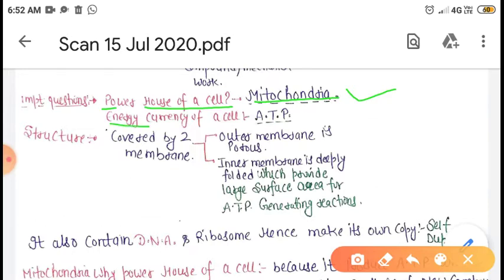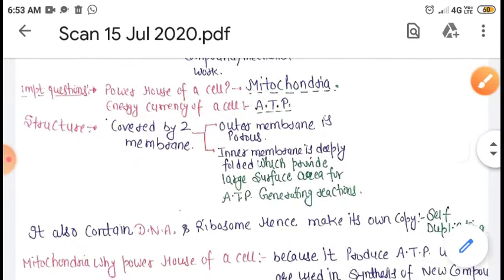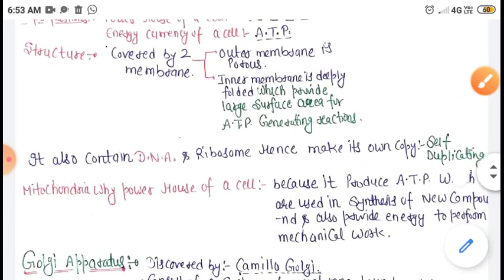Next one is the energy currency of a cell. So ATP, which is adenosine triphosphate, is regarded as the energy currency of a cell. Why? Because it stores energy which is used for making new substances as well as for performing mechanical work. Next is the structure of mitochondria.